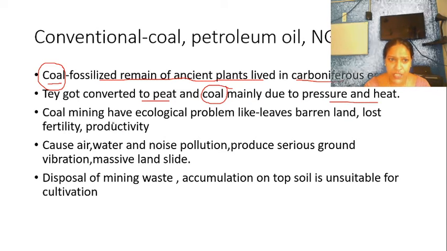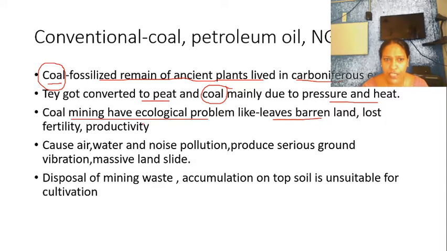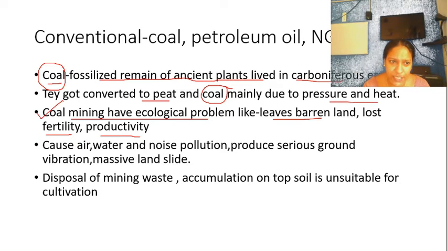Coal mining has caused a lot of ecological problems. What are they? It leaves a lot of barren areas. Soil productivity decreases and fertility is lost. Coal mining can also cause air pollution, water pollution and noise pollution.